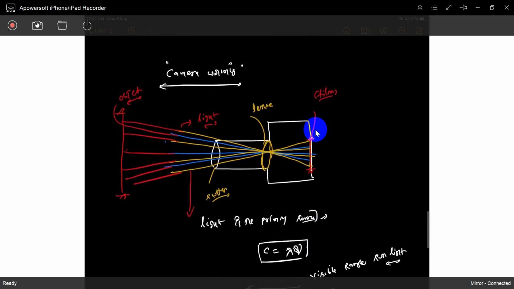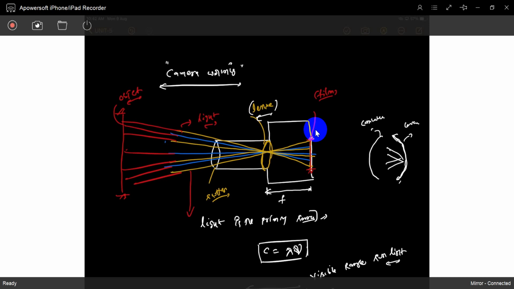Next is the lens, convex or concave. A convex lens accumulates everything, while a concave lens disperses everything. We use a convex lens. What is this distance called? This is the focal length.